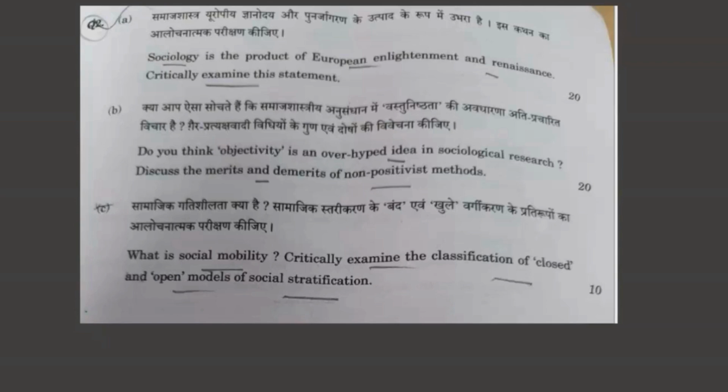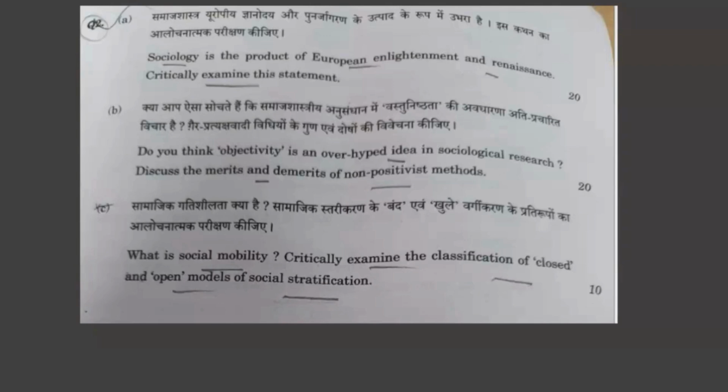The C part is, what is social mobility. You will define it. Critically examine the classification of closed and open models of social stratification. Here you have to do a critical analysis of the closed system as well as the open model. So closed system like the caste system. Okay. The criticism is lack of equality, it reinforces social division. It hinders potential. Everything you will be writing here.